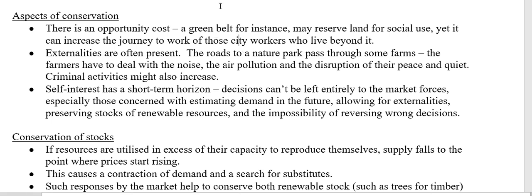In Johannesburg, close to UJ and Wits, there is a green belt area. It's a conservation area, a big park where nothing can be built. It's a natural area. It's supposed to stay a natural area. So when you travel through the city, there's no road going through it. You literally have to travel around it. So it does create an opportunity cost for the people that use the roads and now have to drive further. Then externalities often also happen.